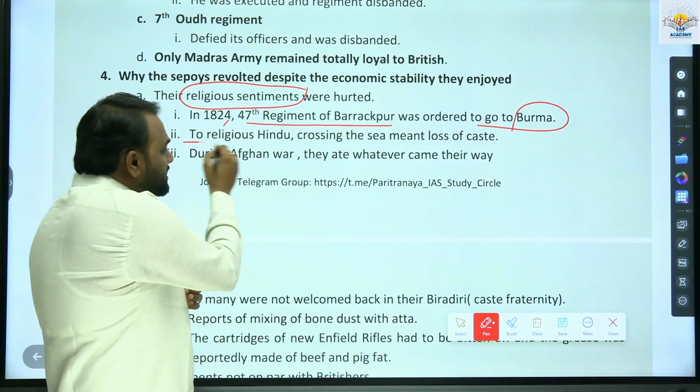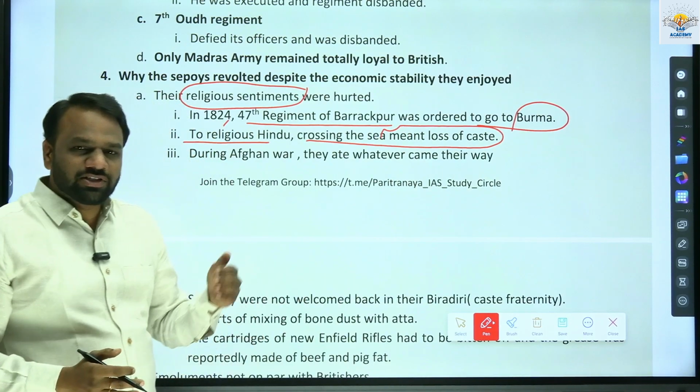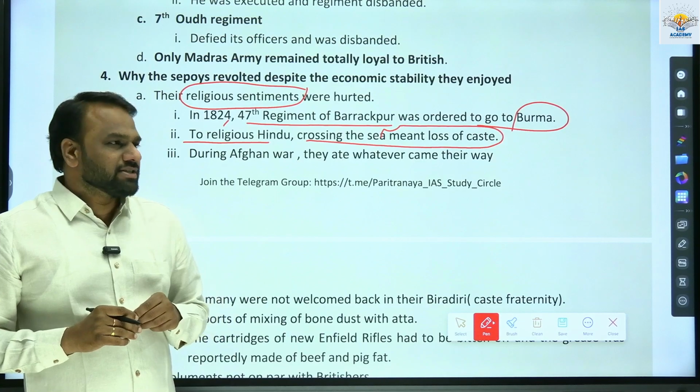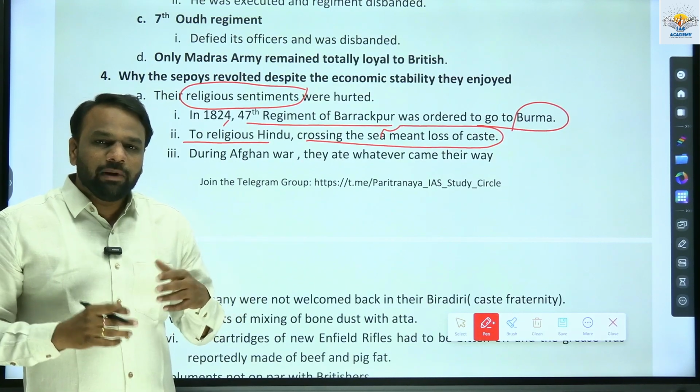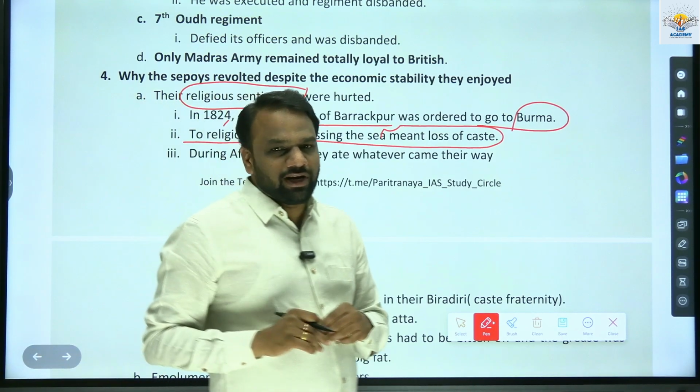And to a religious Hindu, crossing the sea meant loss of caste. So once you cross the seas, it means your caste has been lost. You no longer belong to that caste. So after the war, when they returned, people did not accept them into their society. So this was one reason.